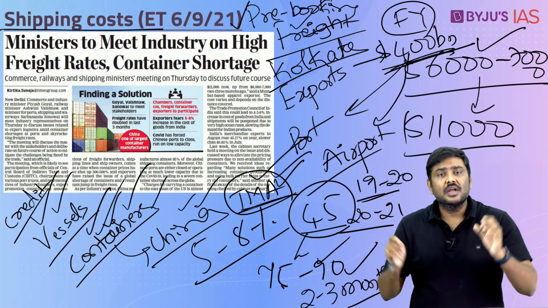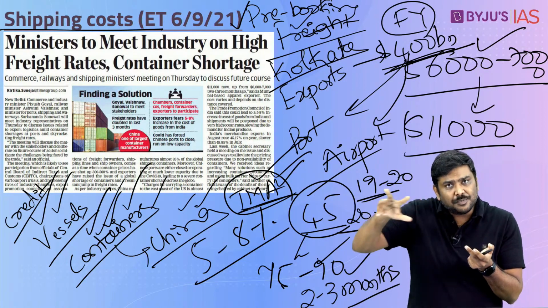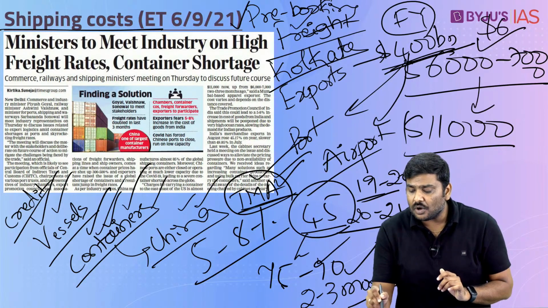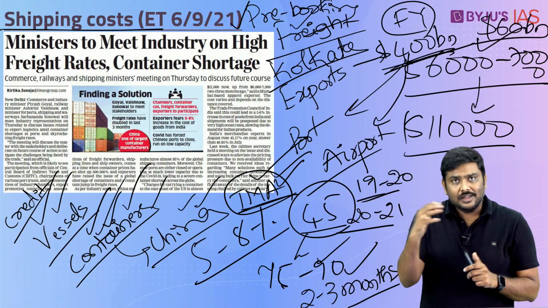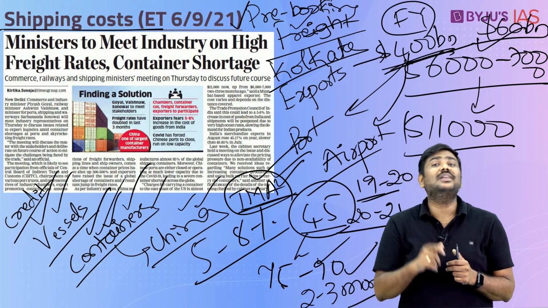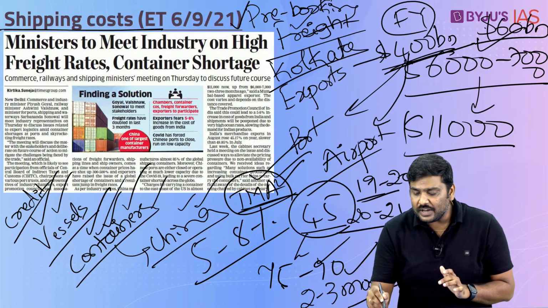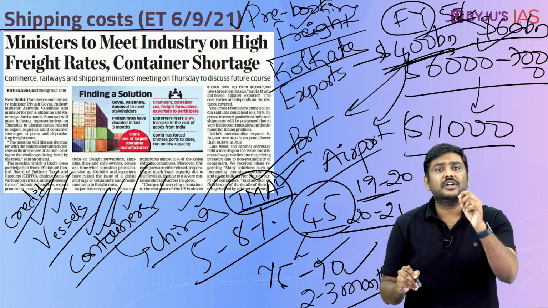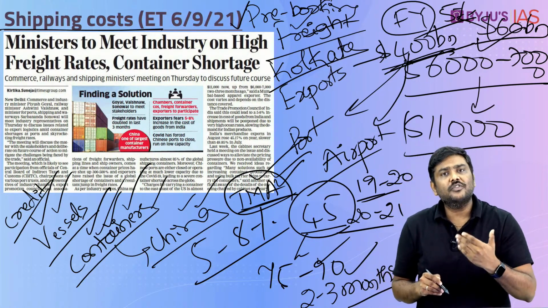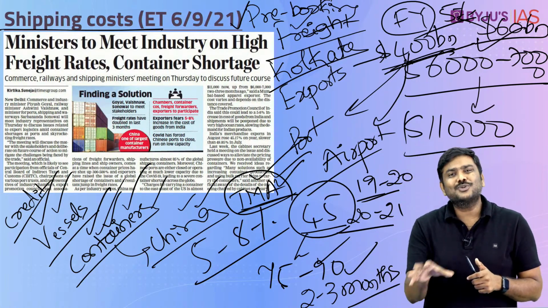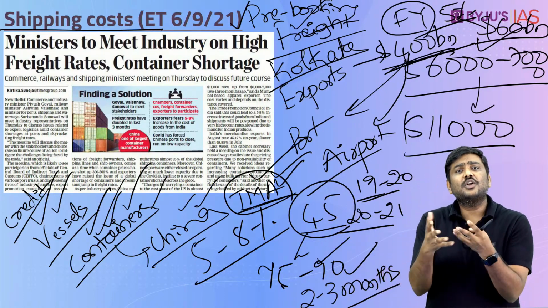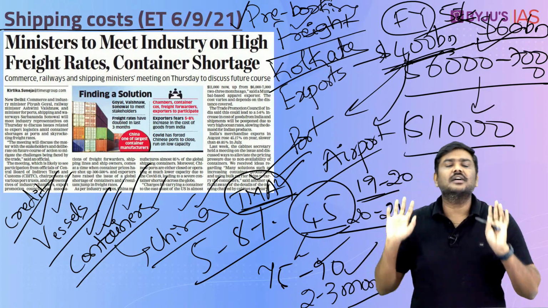What about the long term? Understand this: the transport industry, that is the shipping industry, accounts for a value of around $60 billion annually in case of India. Out of this, only 5% is actually accounted for by the Shipping Corporation of India, SCI. And the Government of India is of the viewpoint that because only 5% is accounted for by SCI, which is owned by us, we will not be able to control the freight rates in the market.